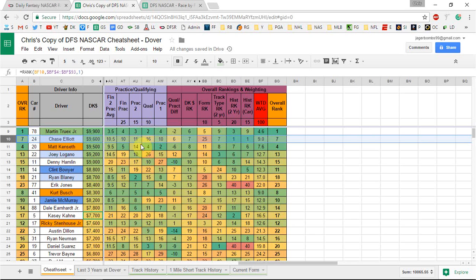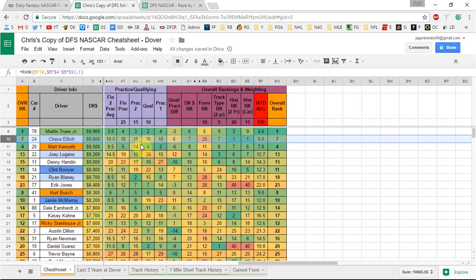Clint Bowyer started in 22nd, kind of like a place differential play this week. He came out 19th in the practice on Saturday morning and then 11th in the afternoon in final practice, so he got better through the weekend. Like to see that as well.